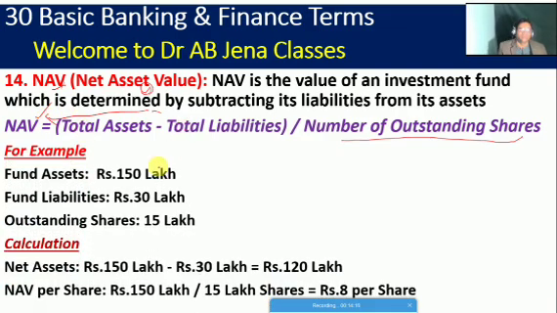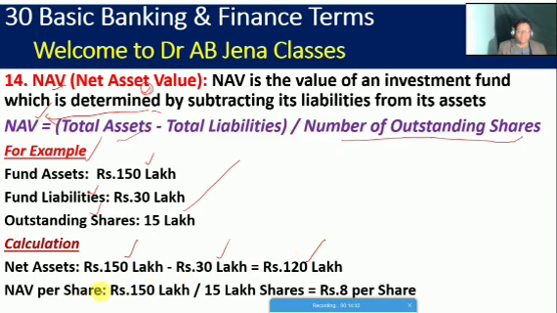Hi friends, by citing one example, now we'll discuss this. The fund assets are how much? Rupees 150 lakh, and fund liabilities are how much? Rupees 30 lakhs, and outstanding shares of the company are how much? 15 lakhs. So how will we calculate? By putting this formula. Net assets are how much? 150 lakhs minus 30 lakhs is equal to 120 lakhs.